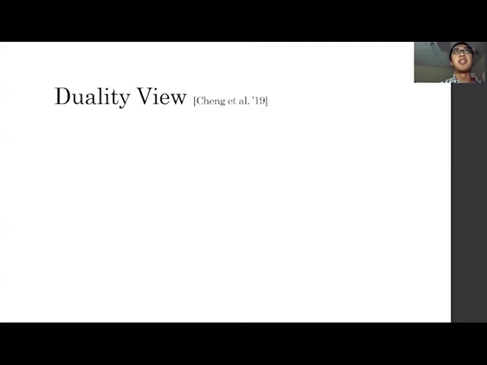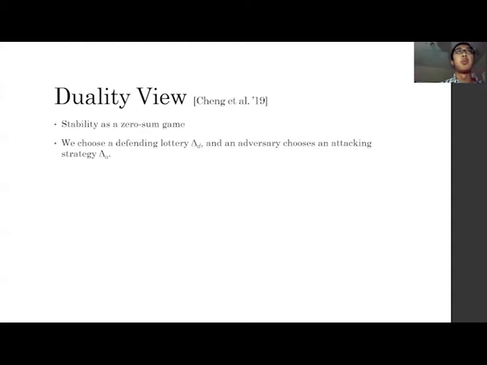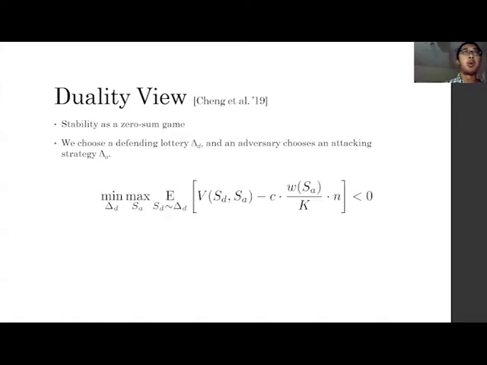This problem has a duality view as follows. We view the stability problem as a zero-sum game. So we choose a defending lottery, delta D, and some adversary chooses an attacking strategy, delta A. We want to prove that the following thing holds: that we can select some lottery delta D, so that for any attacking strategy delta A, in expectation, the following value is less than 0.